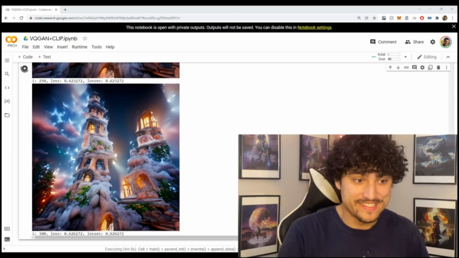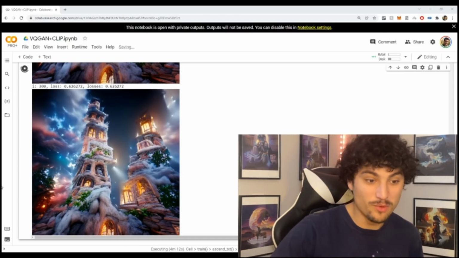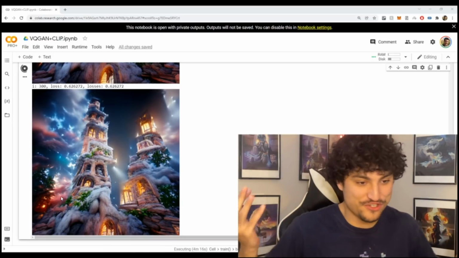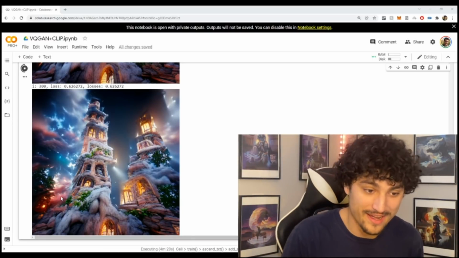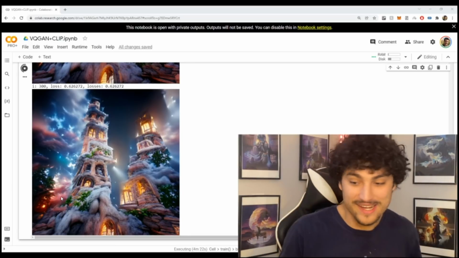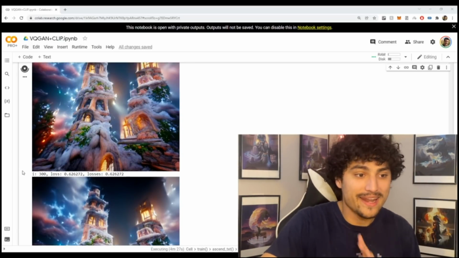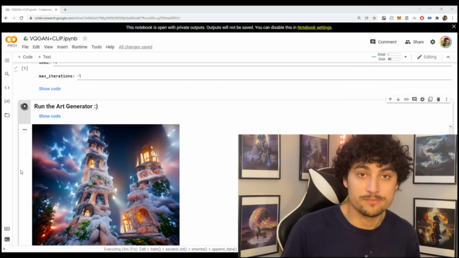All right, so check this out. At 250 iterations, well now 300, we generated something that I think is absolutely phenomenal. This is straight out of Doctor Who. This is a whole other universe that we're looking at. I think it's absolutely amazing that a neural network made this, right? And you can really try any text prompt and it's going to generate something meaningful based off that text prompt.